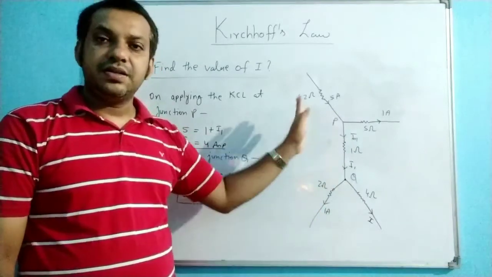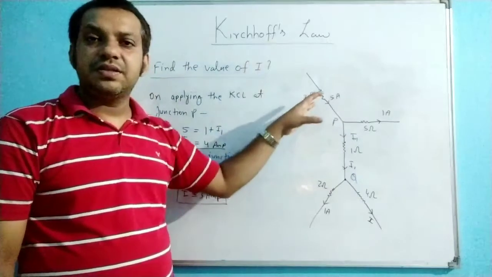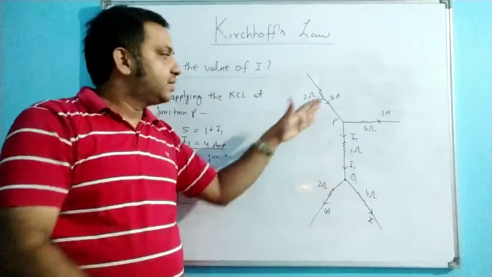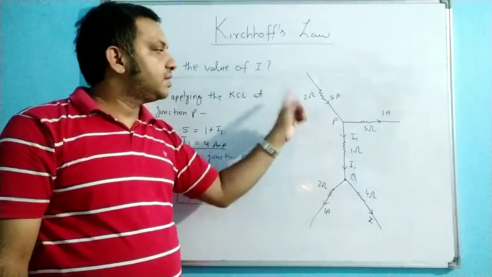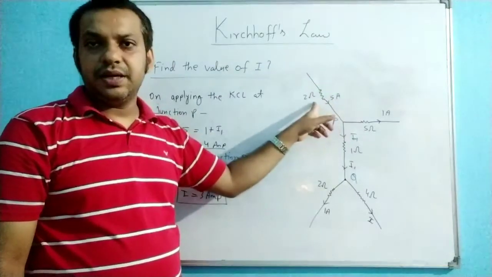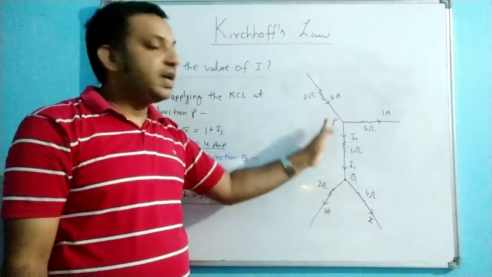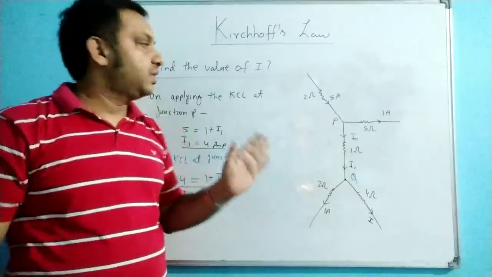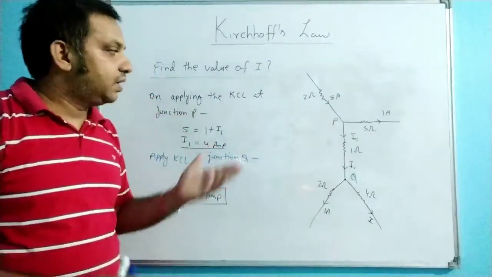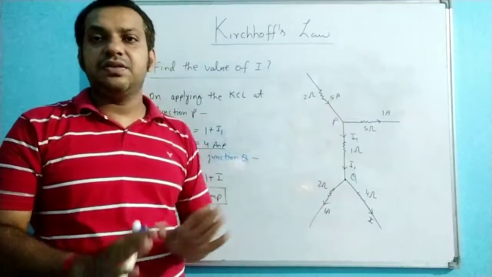Resistances are not important here, because these resistances are what make the 5 ampere current flow in this R. This is only a section of a circuit, so we cannot predict why this 5 ampere current is flowing. This is not our concern. In the question we only have to find the value of the current. How this current is flowing is not our concern.